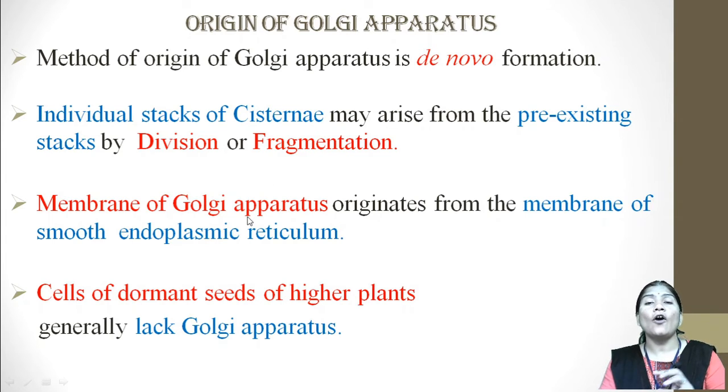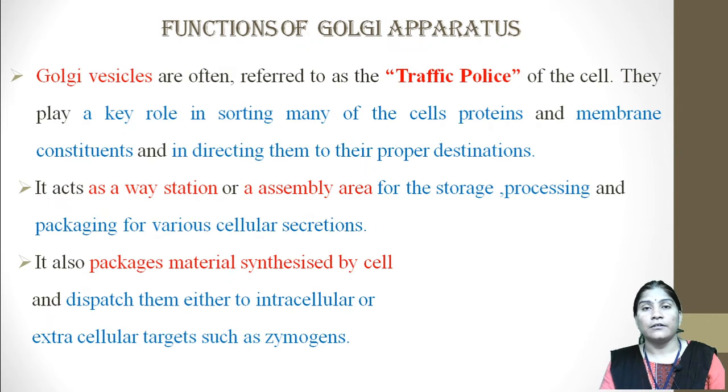Some membrane of the Golgi apparatus originated from the membrane of smooth endoplasmic reticulum, and in the cells of dormant seeds of the higher plants, the Golgi apparatus is totally absent.